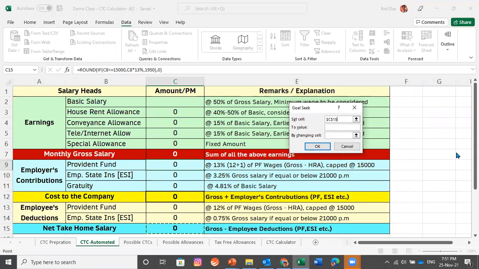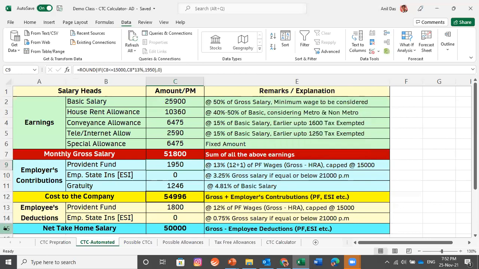Now, what is the value? How much take home have you decided? You have decided to pay 50,000. So I have mentioned 50,000. I am looking for this value in this cell, take home salary. This is the value which I am looking for. I am allotting this cell to Excel. Now, Excel would be calculating a salary breakup where 50,000 would be coming in hand.